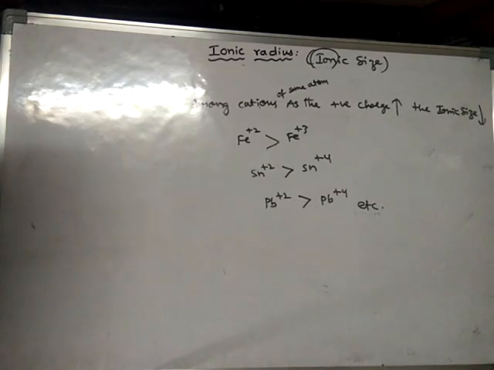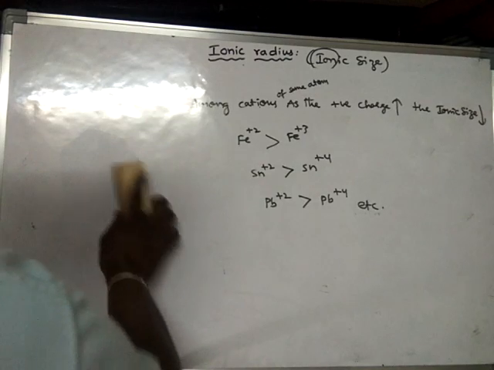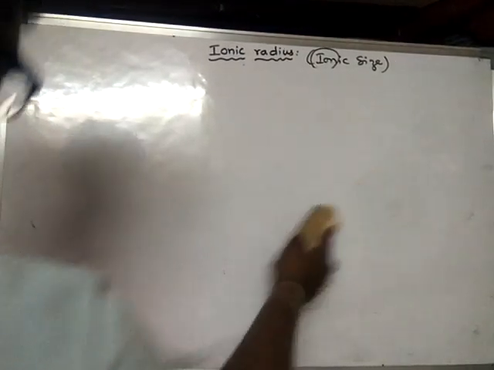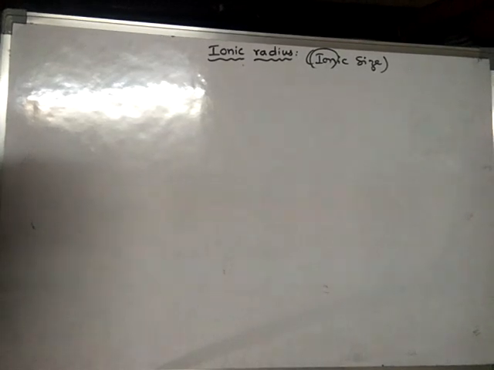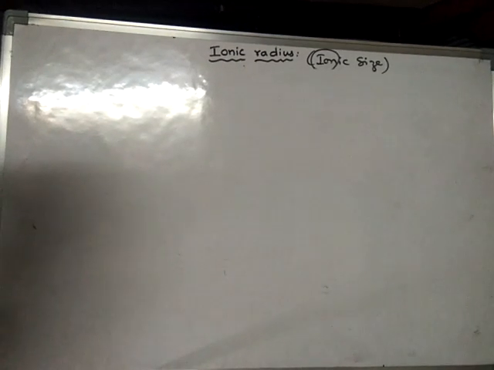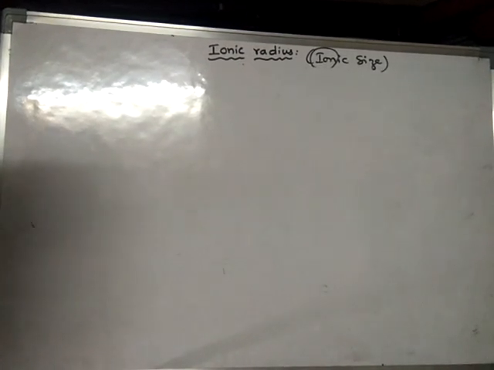So what happens to the ionic size down the group? Down the group and along a period we will learn. Along a period and down the group. We will learn along a period first.